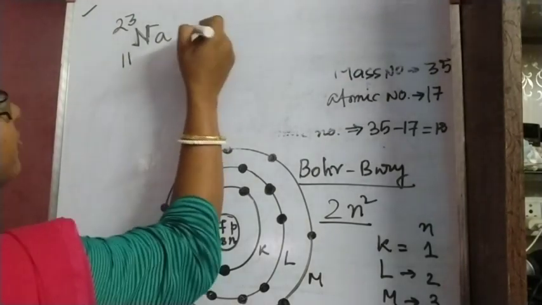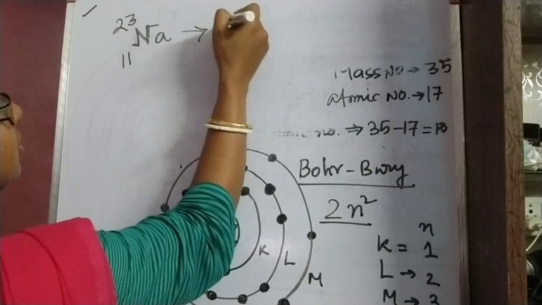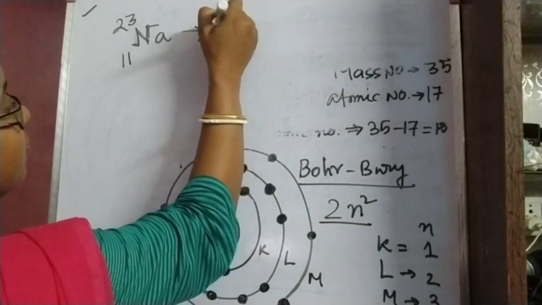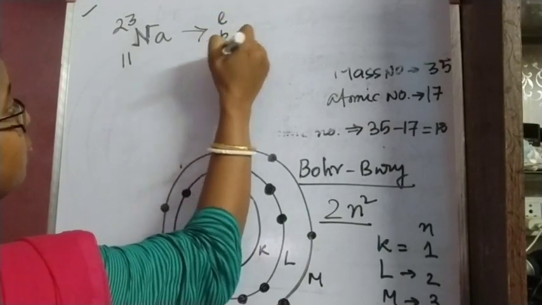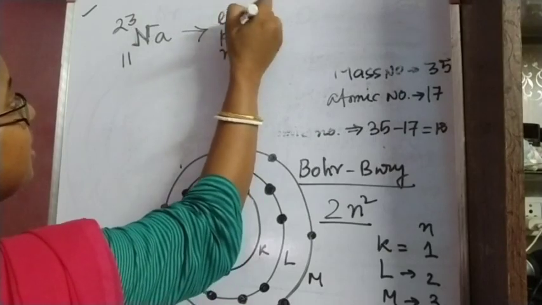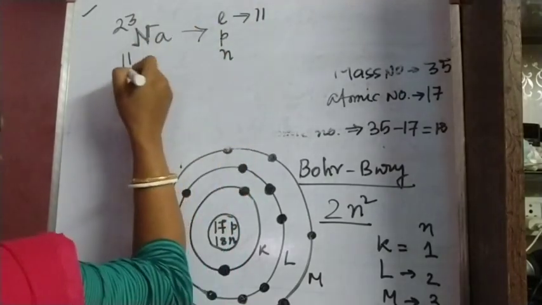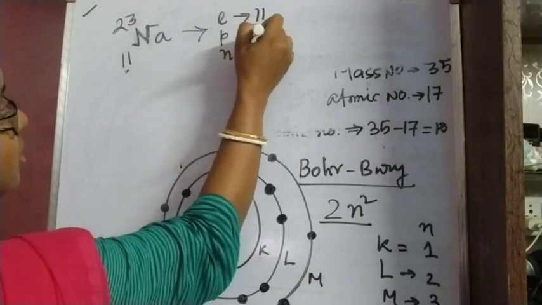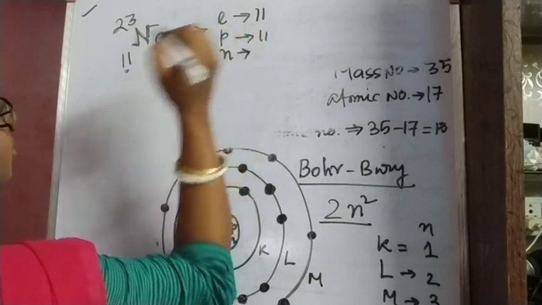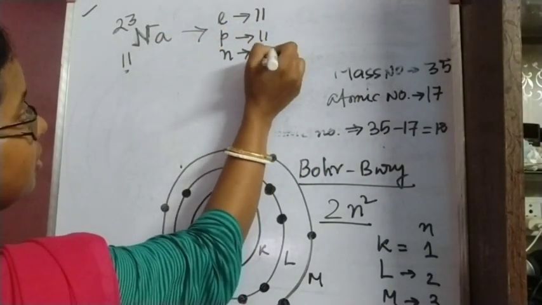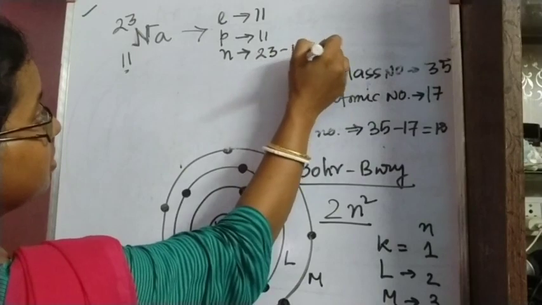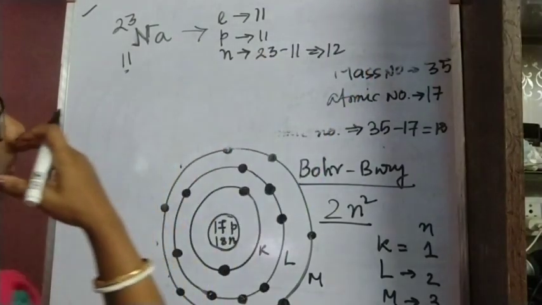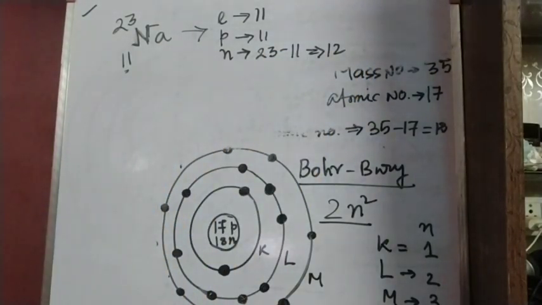From this we can calculate the number of electrons, protons and neutrons for sodium. Electrons are 11, the atomic number, protons again 11, and neutrons are 23 minus 11, that means 12.